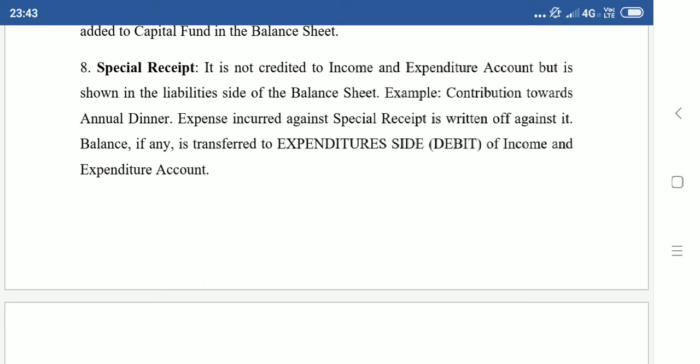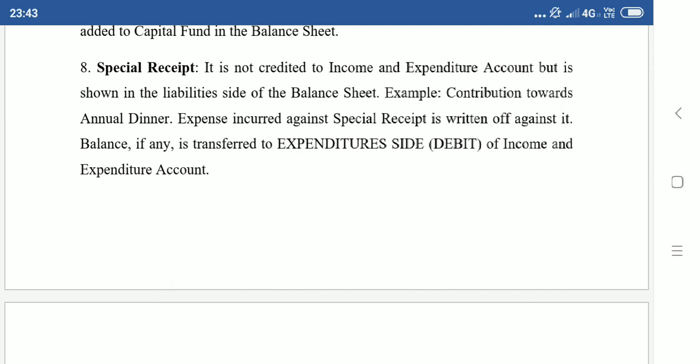Now, for preparing the annual dinner, many expenses will take place: decorating the hall, bringing the catering services, providing table papers, tables, chairs and all. All these expenses have to be subtracted from the annual dinner receipt. So, if the annual dinner receipt is 50,000 and the expenses are say 40,000, it will be subtracted. 50,000 minus 40,000, 10,000 will continue to appear in the liability side of the balance sheet.